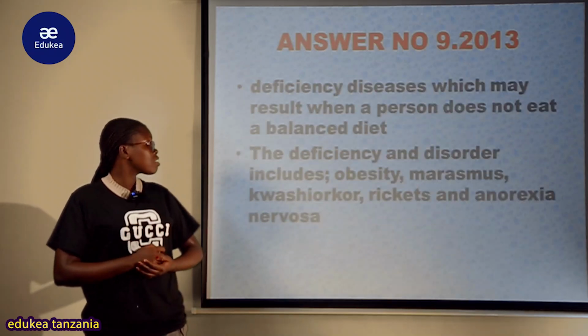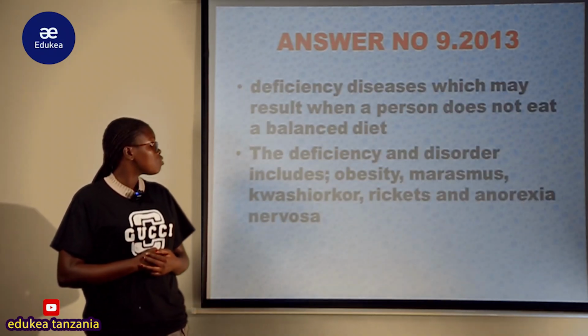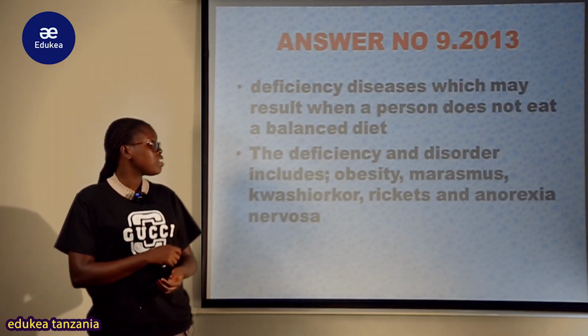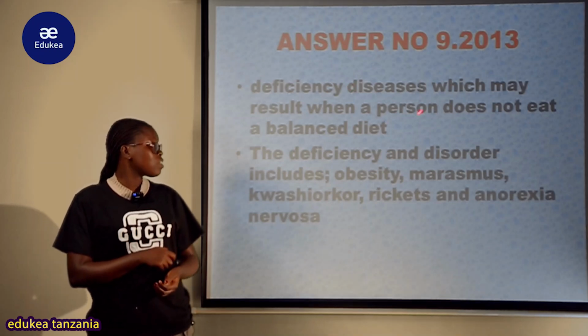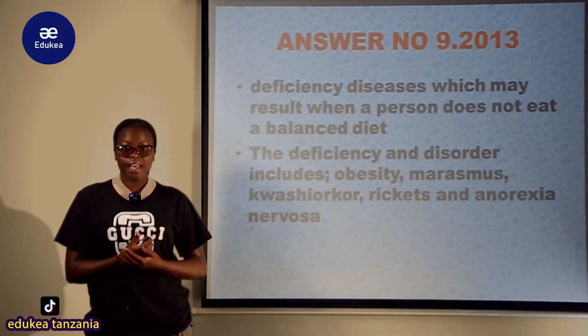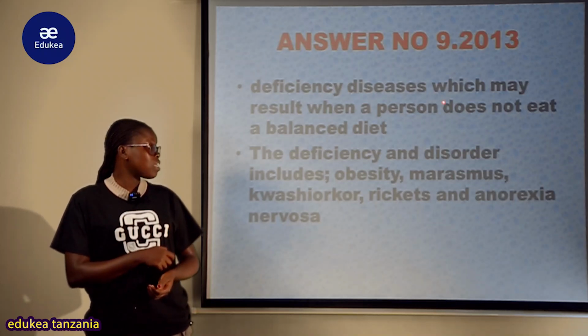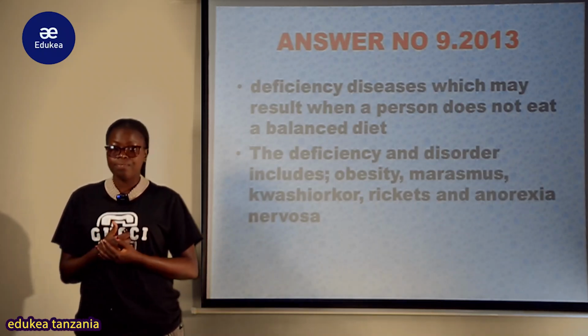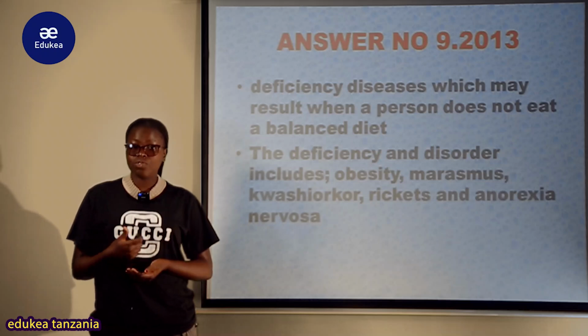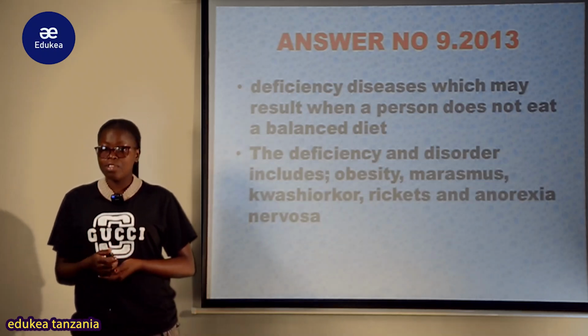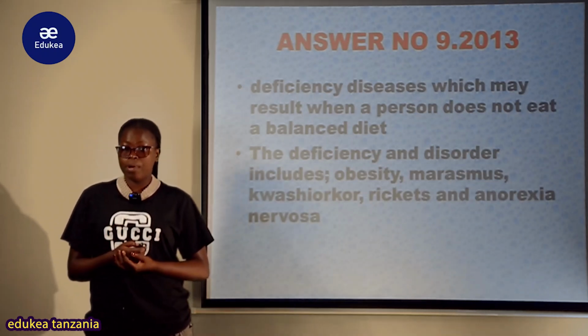The third guideline, you are needed to state the deficiency diseases which may result when a person does not eat a balanced diet. If a person fails to get the balanced diet, a person ends up suffering from malnutrition.